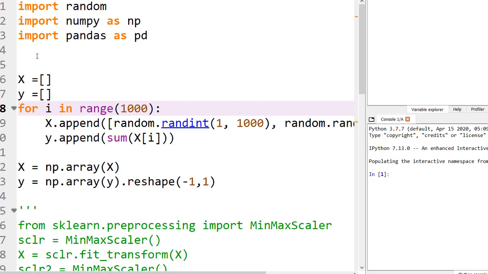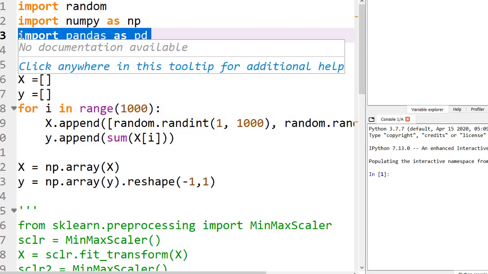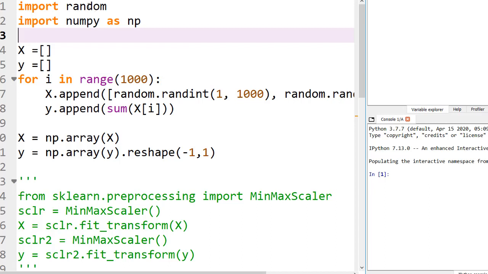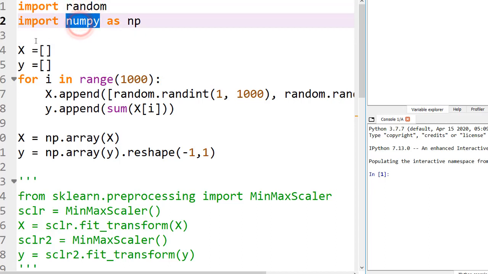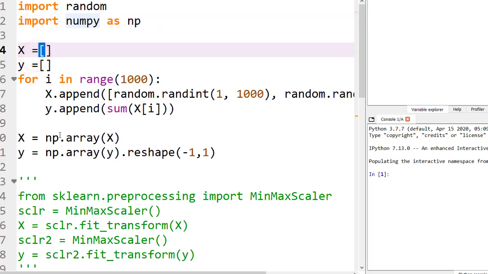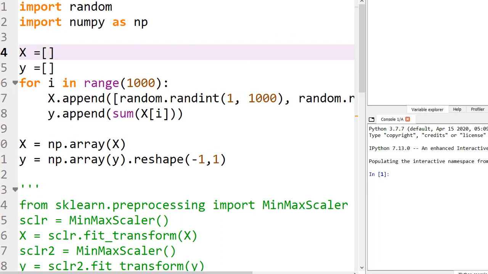For the purpose of this video, we have imported three libraries, but we don't need pandas. We just need the random and numpy libraries, because we want to convert the list to an array so that it is better fitted to the neural network. I have used a for loop which ranges from 0 to 999, meaning this loop will run a total of 1000 times.